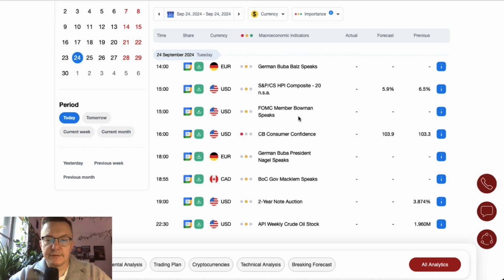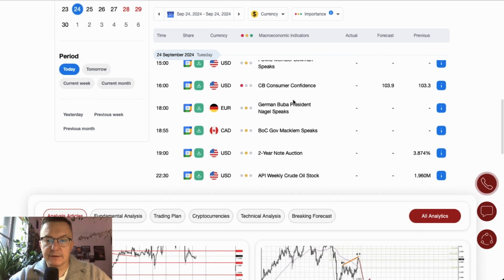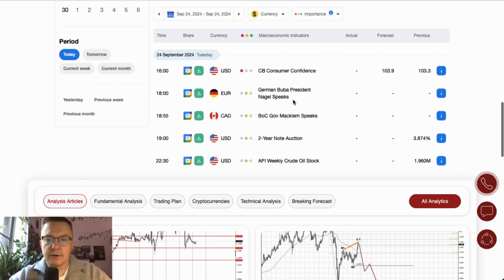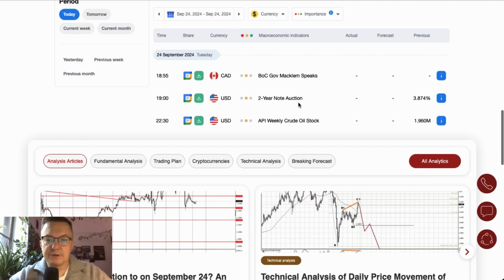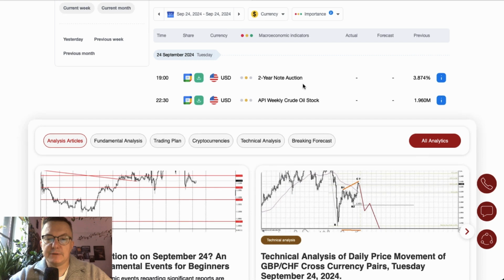FOMC member Bowman will give a speech at 3 as well. And the main event of today during the US session, CB consumer confidence data from the US are scheduled for release at 4 o'clock. 2 hours later, German Buba President Joachim Nagel will give a speech. 55 minutes later, we got the Bank of Canada Macklem to give a speech. And then at the end of the day, we got 2-year note auction at 7 o'clock, and 10:30 as usual API weekly crude oil stock data.